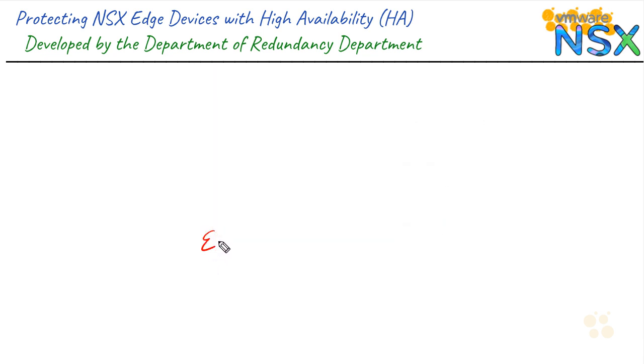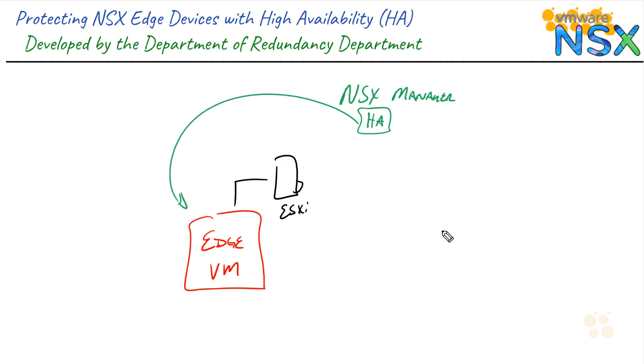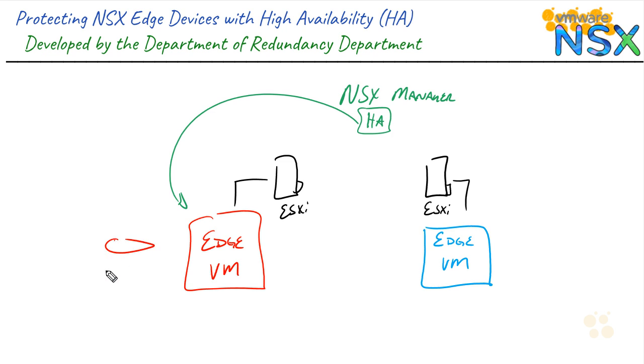So let's talk about what's going to happen when we enable high availability for NSX. We're going to start off with an initial edge VM that'll be hosted on some ESXi platform. In the NSX manager, we're going to issue the command to enable HA for that particular VM. When HA is enabled, a second VM is going to be deployed on a separate ESXi host. And if we really want to get the benefits of redundancy, we should also ensure that the actual files of this edge VM are stored in a separate data store when we're talking about the original instance of the virtual machine and this new instance that was just created to support high availability.